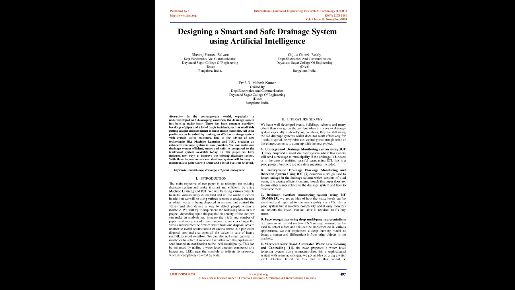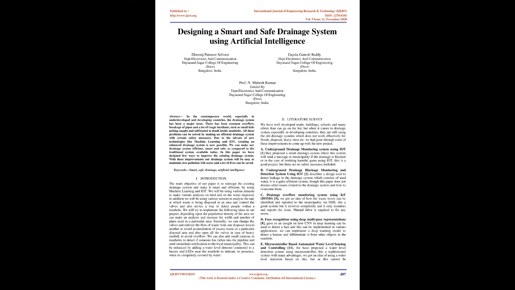All these problems can be solved by making an efficient drainage system with certain safety measures. Due to the advent of new technologies like machine learning and IoT, creating an enhanced drainage system is now possible. We can make our drainage system efficient, smart, and safe, as compared to the traditional system available today. In this paper we have designed few ways to improve the existing drainage system. With these improvements our drainage system will be easy to maintain, less pollution will occur and a lot of lives can be saved. Keywords: smart, safe, drainage, artificial intelligence.